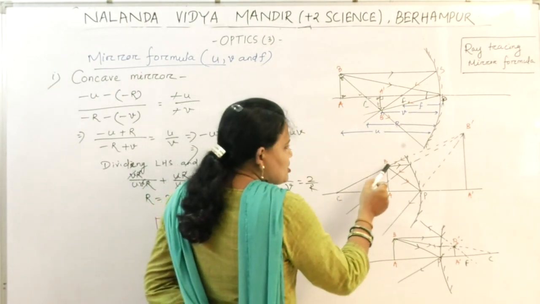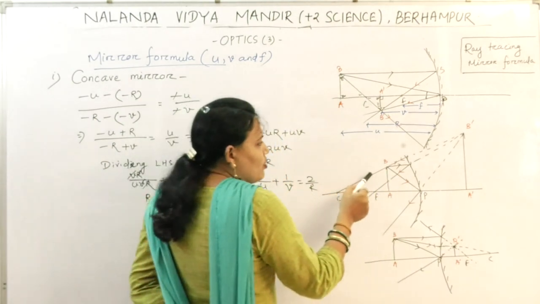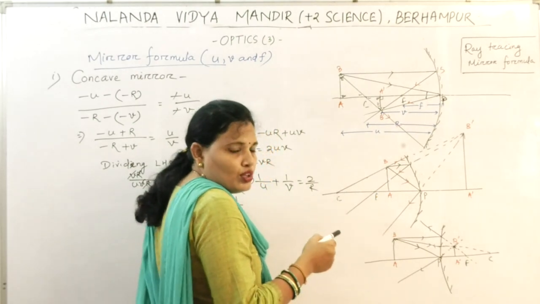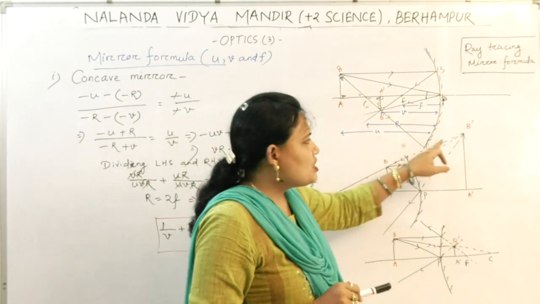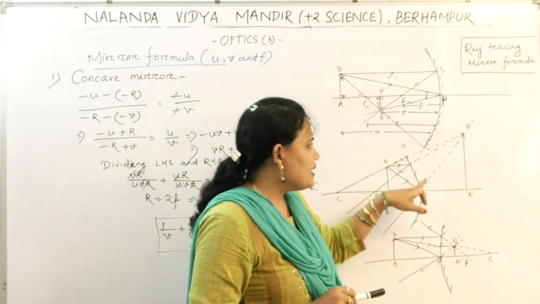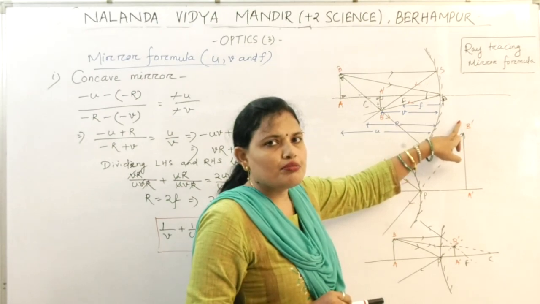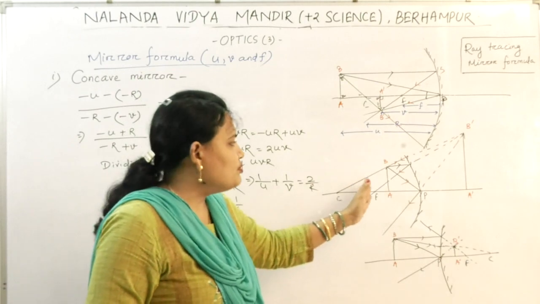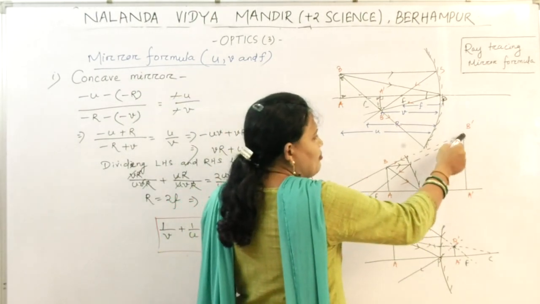A ray which passes through the center of curvature is reflected through the same path. Now all the three reflected rays diverge from each other, so they cannot actually meet. To meet them, let us produce it in the backward direction. So all the three reflected rays appear to meet at this point. Now this is the position of the image in case of concave mirror when the object is kept within the focus. Now this is the virtual image.